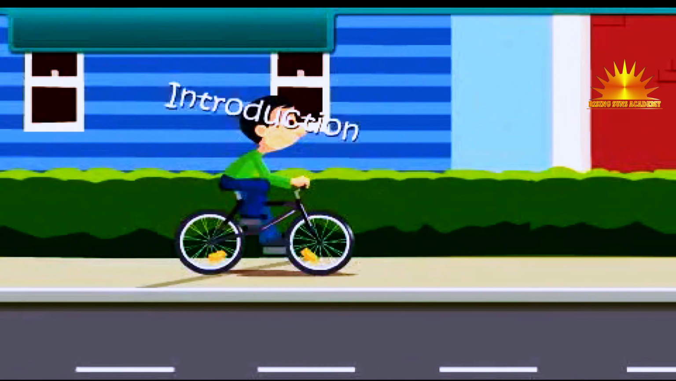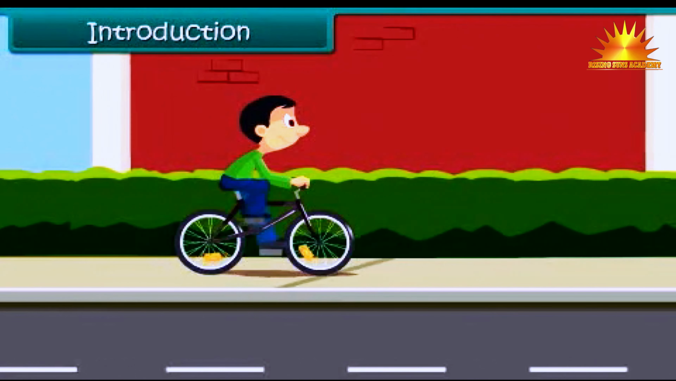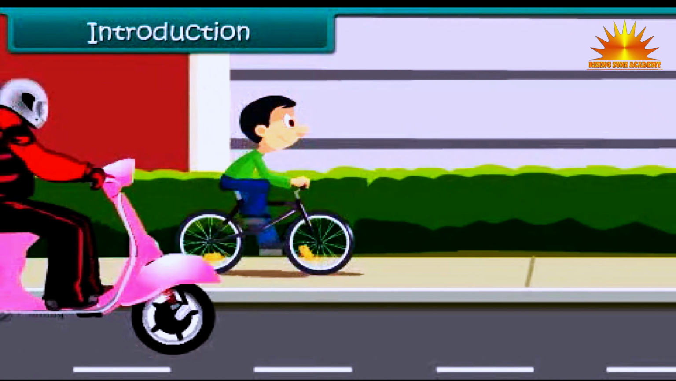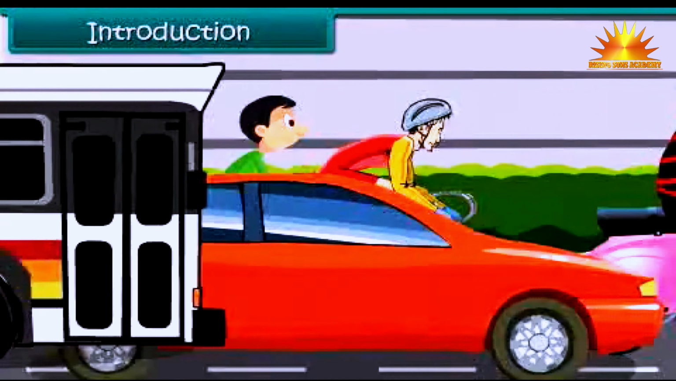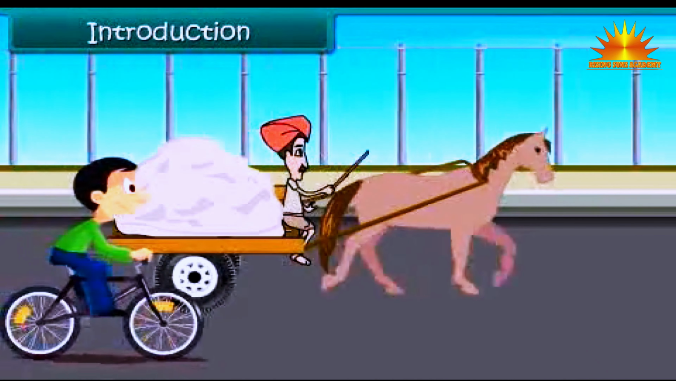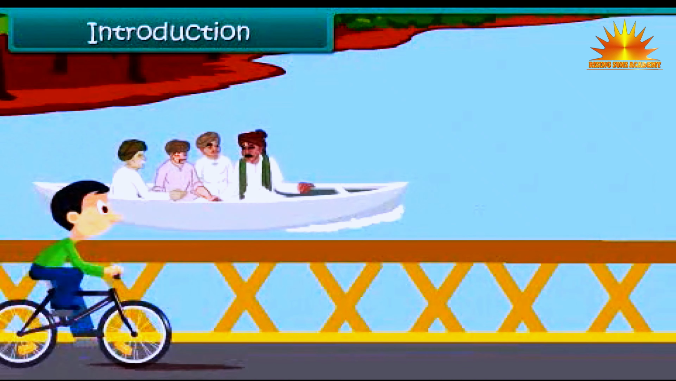Introduction. It was a lively sunny morning. Nitin is cycling to his friend's place. On the way, scooters, bicycles, cars, buses whizzed past him. He cycles past a bullock cart carrying sand. Soon he is cycling along the banks of the Yamuna river.